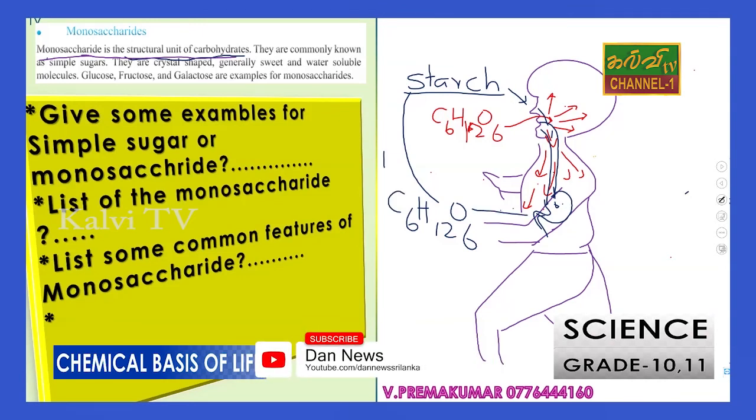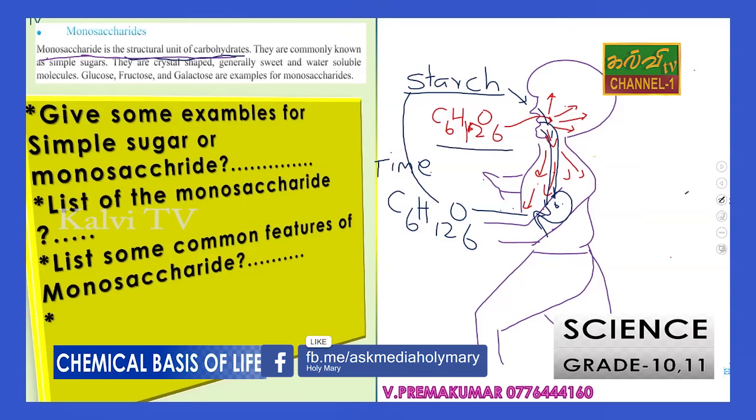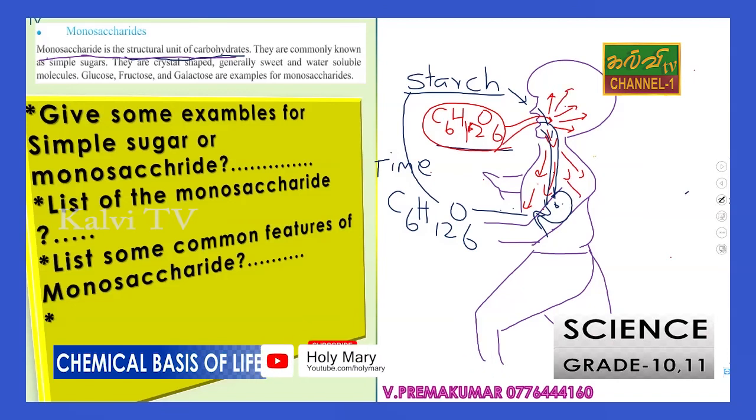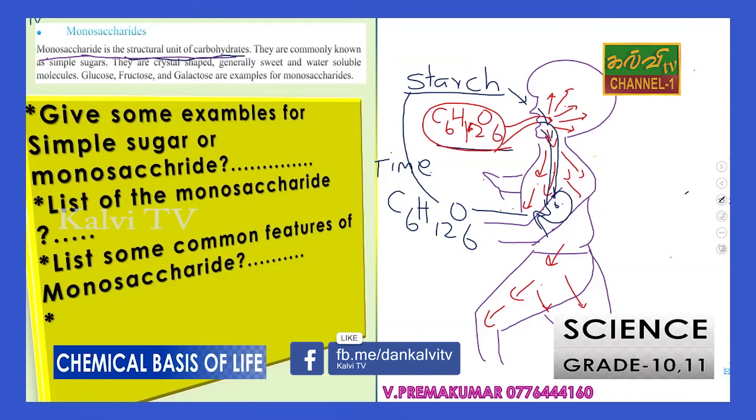It takes time. But if we eat glucose, it can be absorbed quickly, pass through the bloodstream everywhere, and be used to produce energy.